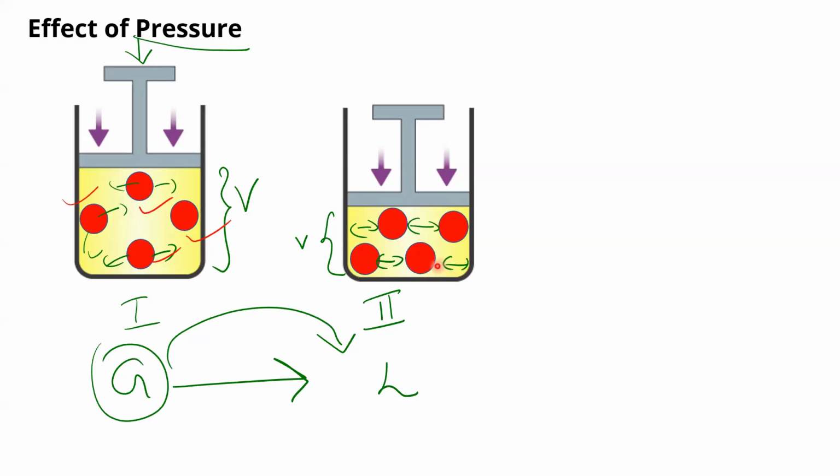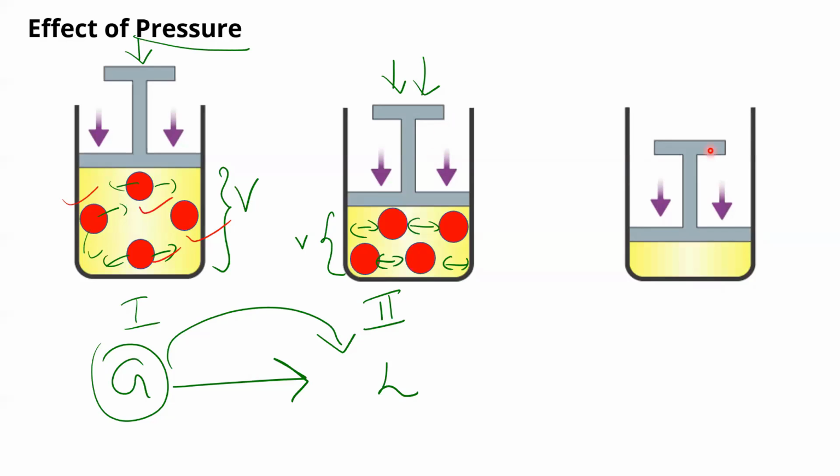Now again, if you continue to increase pressure, meaning what? If I continue to push the piston further down, you will get a diagram like this. Yes or no? Here you can see the space considerably reduced. You have a very little space. Now imagine what will happen to these 4 particles. They do not have much space. So they will become even closer to each other. And if you draw the diagram, it will be like this. So what is the conclusion there?